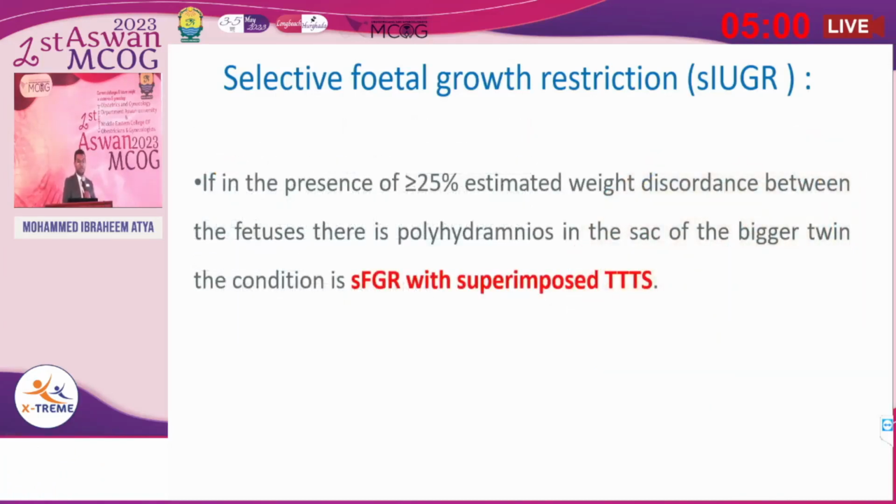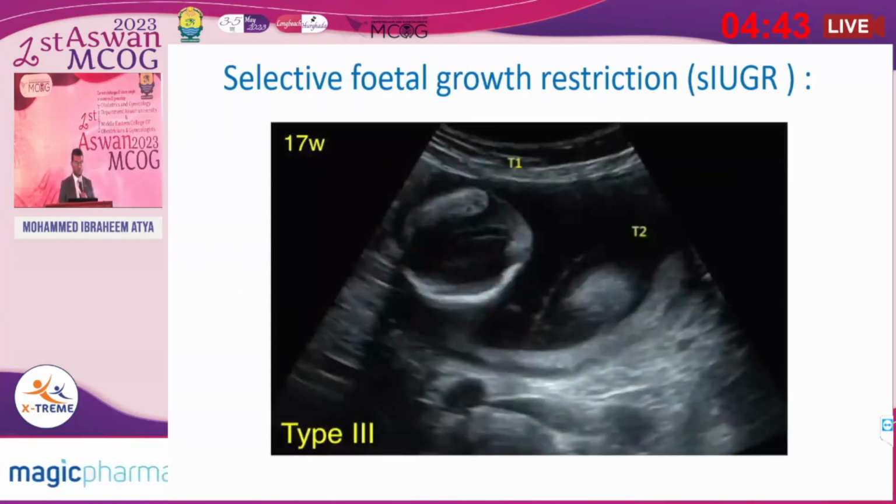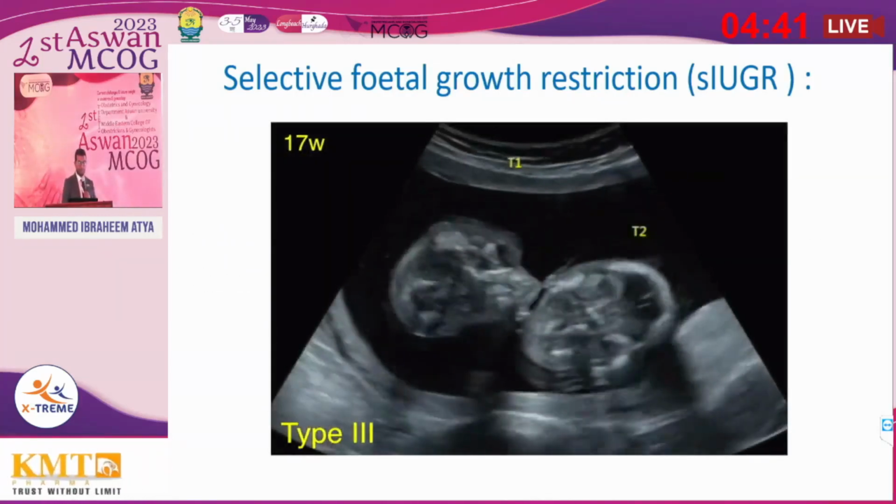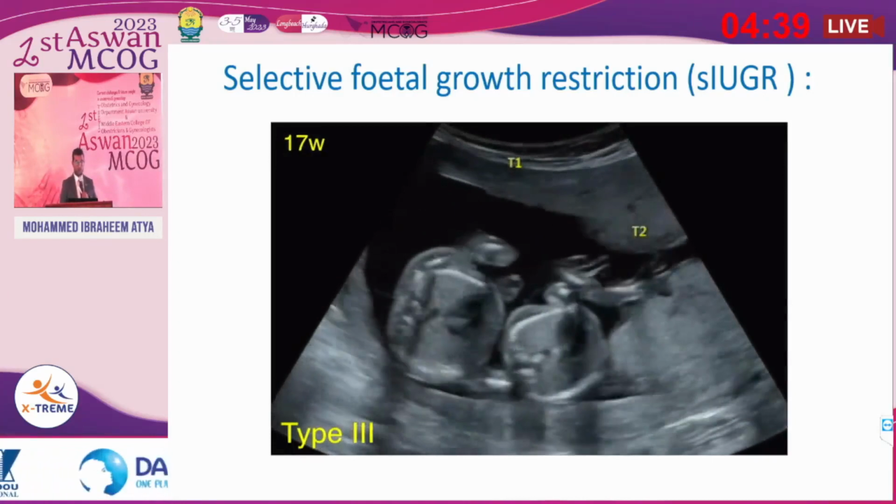If there is more than 25% estimated fetal weight discordance between the two fetuses and there is polyhydramnios in the sac of the bigger twin, we will have the condition of selective fetal growth restriction with superimposed twin-twin transfusion syndrome. This is a video showing the selective fetal growth restriction.